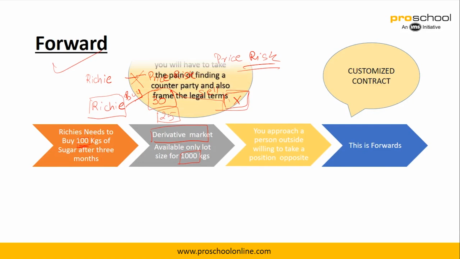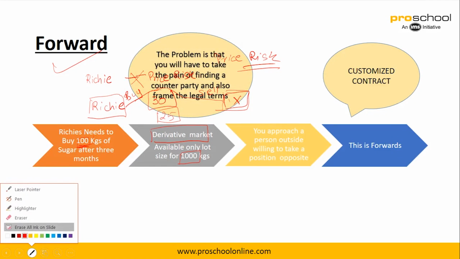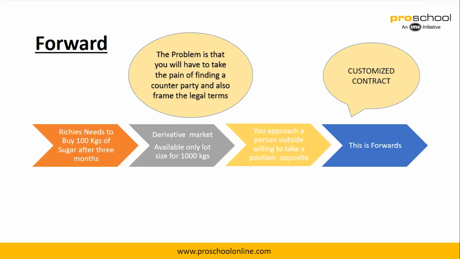So that's what basically has been written here. The problem is that you will have to take the pain of finding a counterparty. So this is like a manual case where you will have to go and find a person on the other side who is able to take an opposite position for you. Also there are issues with credit risk. It might so happen that Mr. X might default, right? He might make the entire agreement void at the end. So this is the problem with a forward. So it's a manual agreement, right?